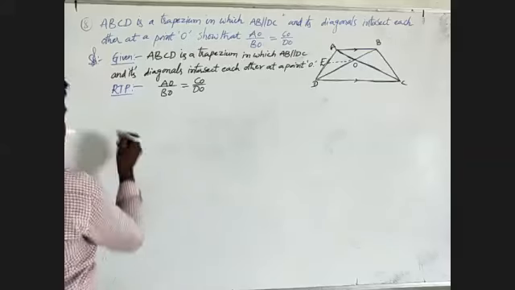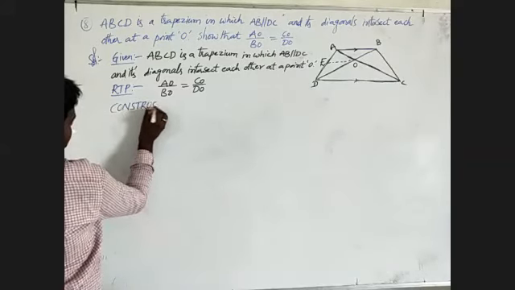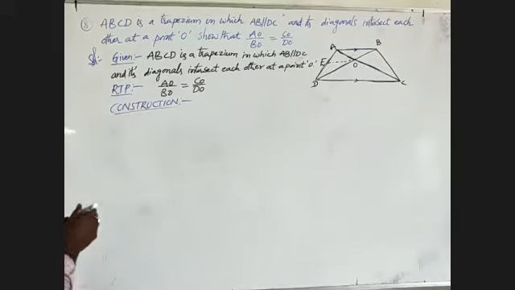I will write the construction of the given figure. What do we have to write?